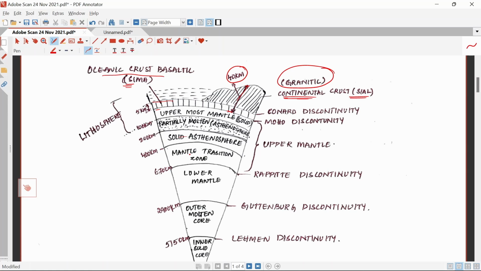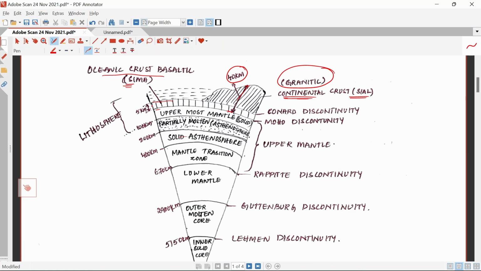And this is the lower mantle. This is the outer molten core and the inner solid core. Let's see what is the depth of each layer, and what is the discontinuity which separates two layers.